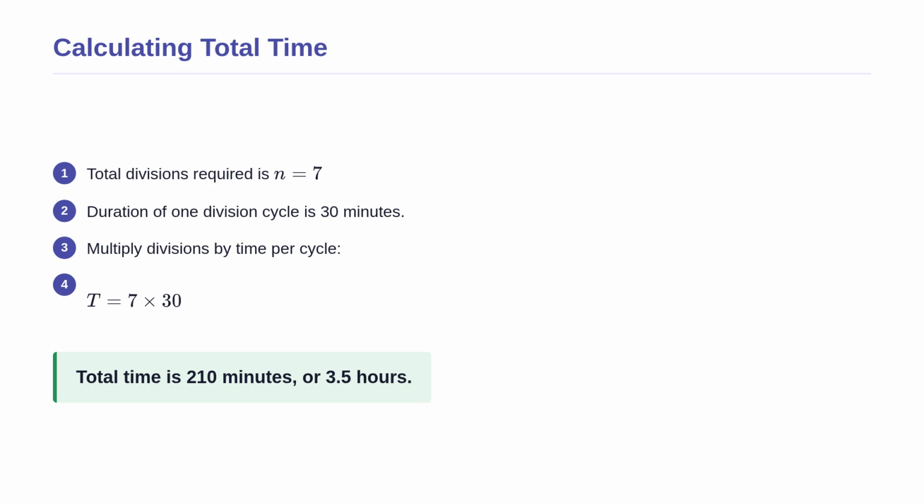This gives us a total time of 210 minutes. To make this number more intuitive, we divide by 60 to convert it into hours, resulting in 3.5 hours. The biologist must wait exactly 3.5 hours to observe the blastula stage, highlighting how mathematically predictable early development is.